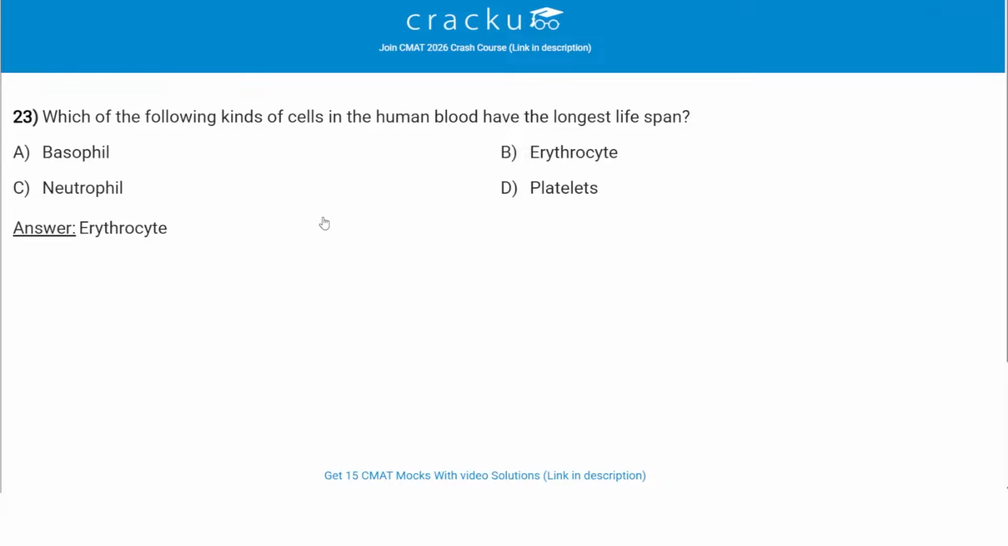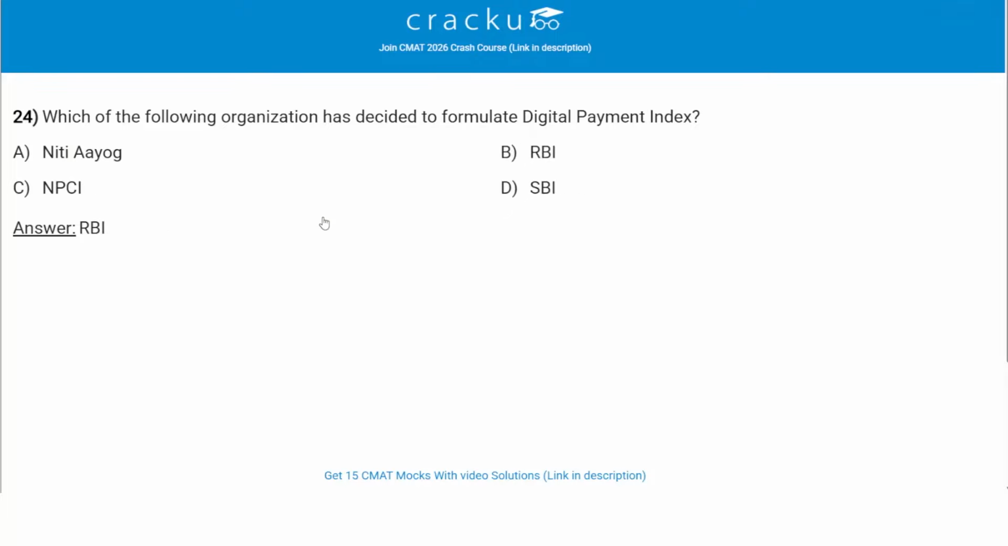Which of the following kinds of cells in the human blood have the longest lifespan? So the correct answer is B, which is erythrocyte. So the red blood cells, also called erythrocytes, live approximately 120 days, longer than leukocytes such as neutrophils, which exist for only certain hours to certain days, and platelets, which only exist for around 7 to 10 days. So erythrocytes have the longest lifespan. So B, erythrocyte, is the correct answer.